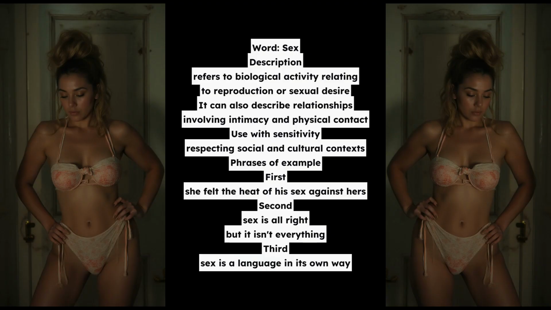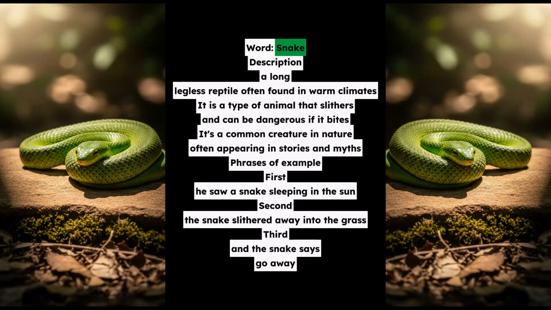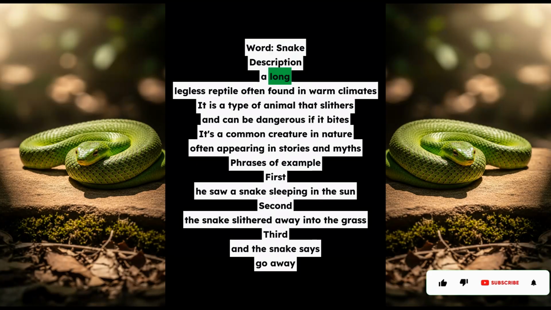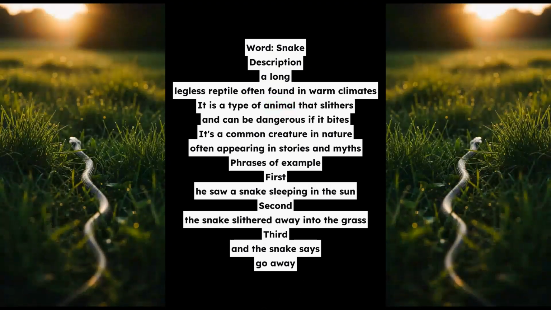Word: snake. Description: a long, legless reptile, often found in warm climates. It is a type of animal that slithers and can be dangerous if it bites. It's a common creature in nature, often appearing in stories and myths.